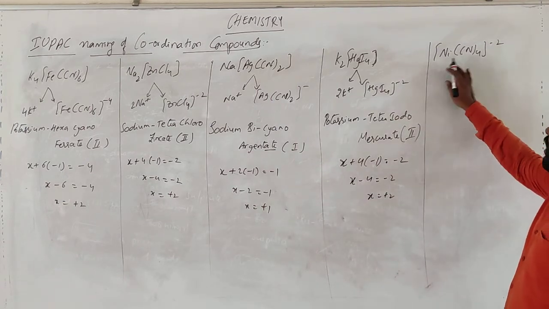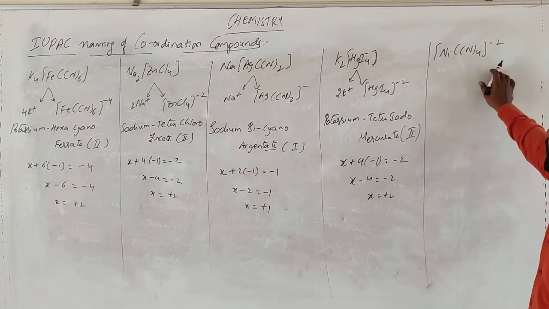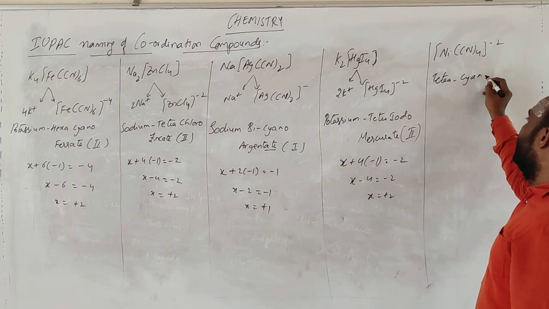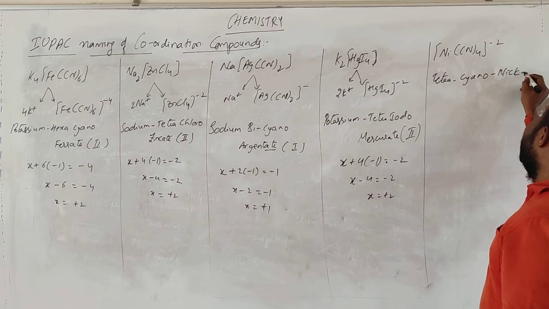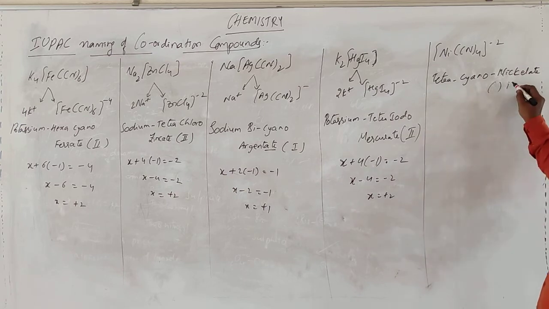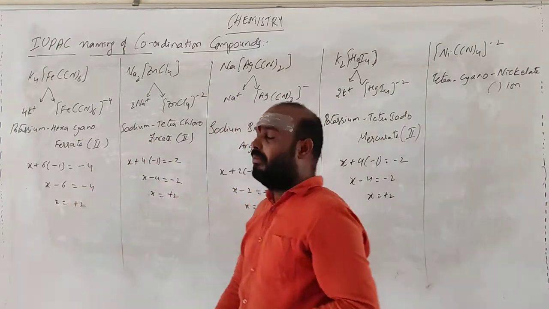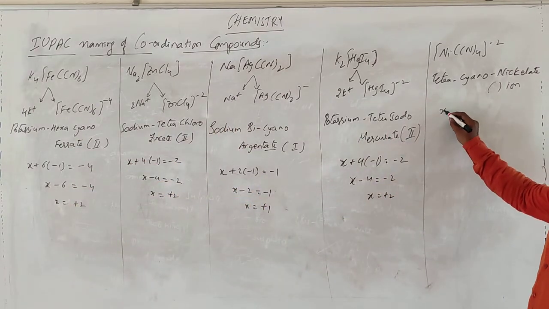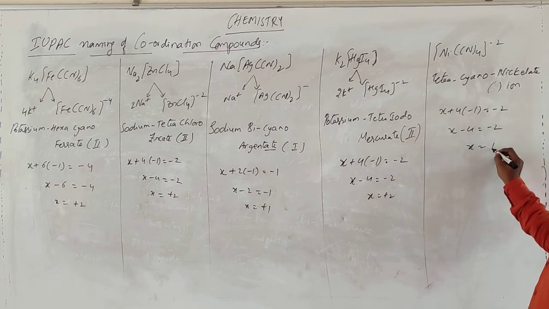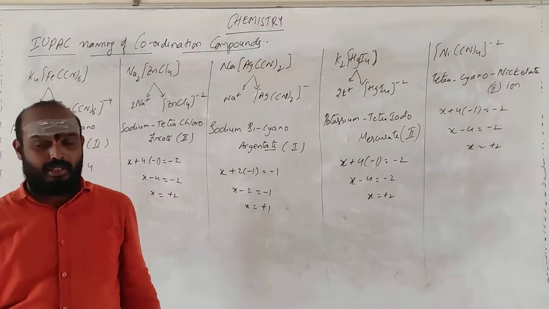This one you can't divide because basically you have got an ion here. So negative part will be this. So we can go for tetracyanonickelate. Because it is negative part, go for the oxidation state. Here an ion is present. Here there is no ion, all are molecules. So X plus 4 times of -1 is equal to -2. X minus 4 is equal to -2. X is equal to +2. So it is 2. So this is the way of naming the coordination compounds.